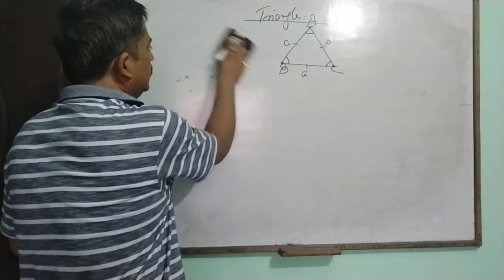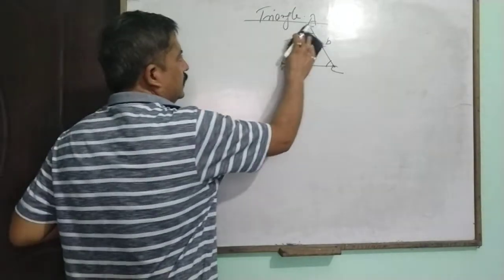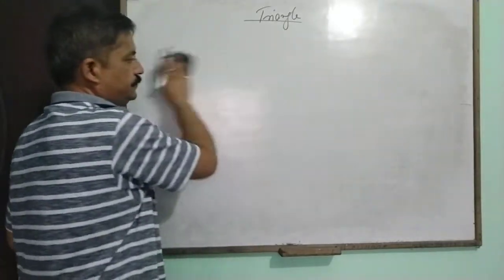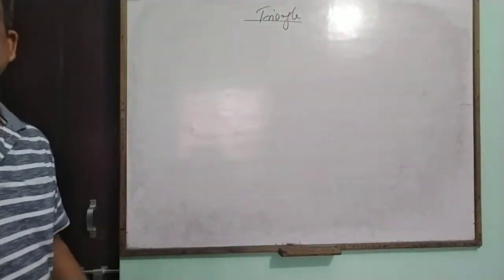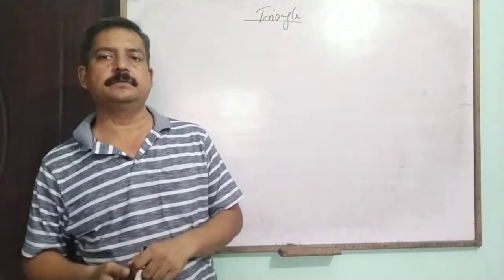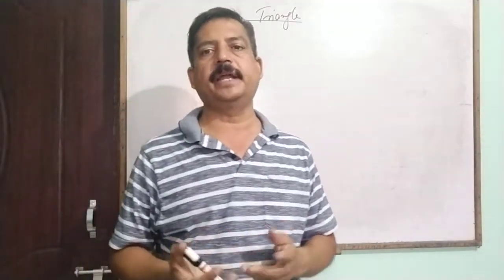You know very well, triangle, how many types of triangle? You classify triangles on the basis of sides or angles. On the basis of sides: equilateral triangle, isosceles triangle, scalene triangle.